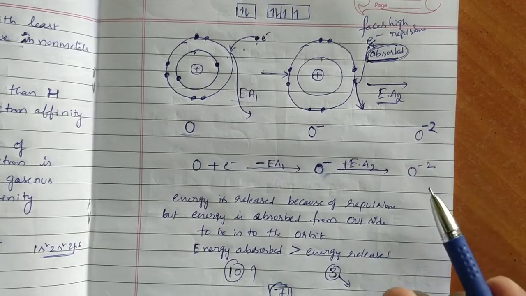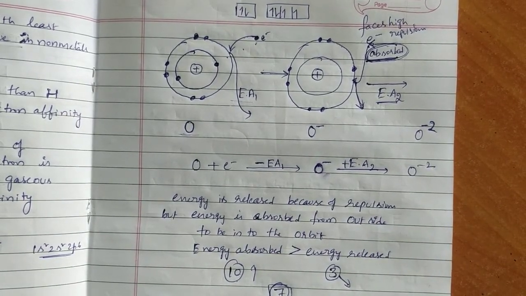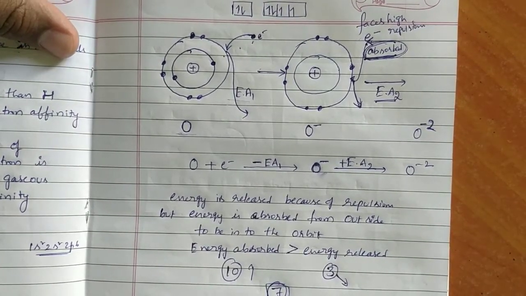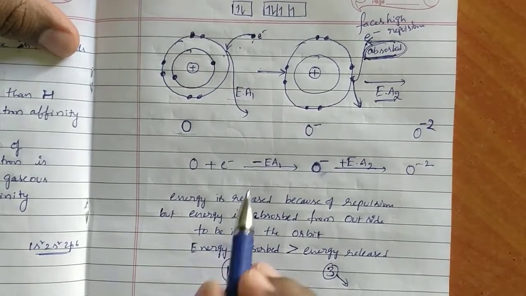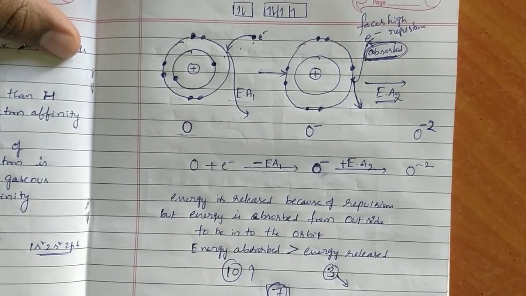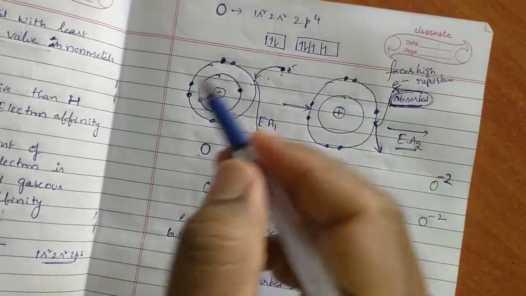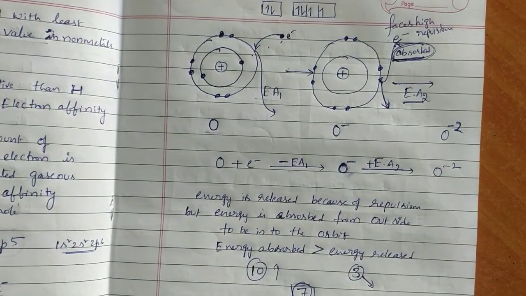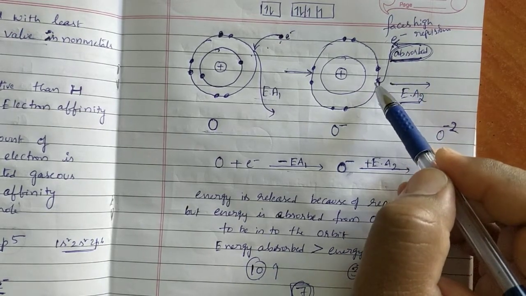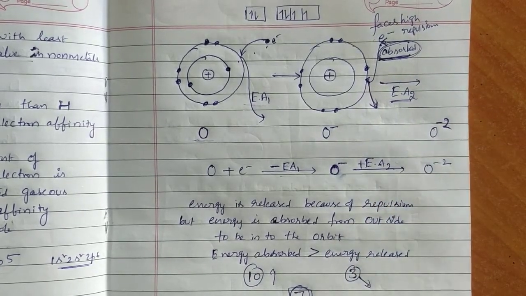You can understand, if EA3 is there, for nitrogen, EA3 is also there. From this you can understand that EA3 is further positive. So only EA1 is negative, remaining EA2, EA3 all are positive values. Now I am going to write that one. Before that explanation, I hope you are clear. More amount of energy must be given to the electron to keep that electron in the outer orbit. That's why the amount of energy absorbed is greater than the amount of energy released.